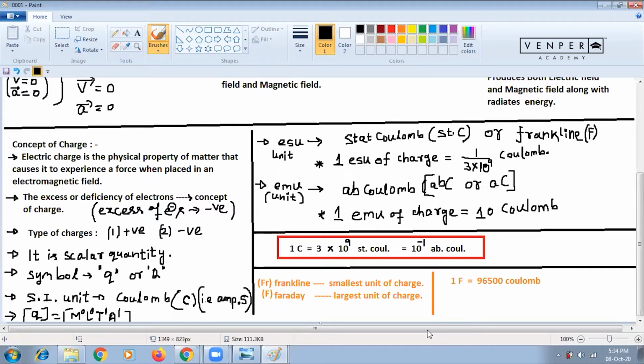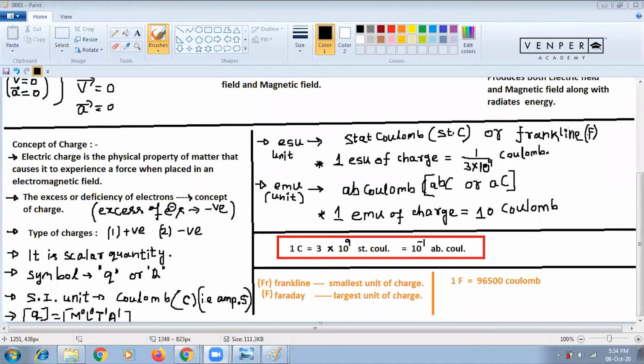Statcoulomb is the unit actually. You see how I defined coulomb, similarly I am defining statcoulomb. Coulomb is a scientist's name, Coulomb's law we will study. He is a physicist, so according to his name, the unit of charge is given as coulomb. And this statcoulomb is also called Franklin. Franklin is also a physicist's name, and it is given as capital F.